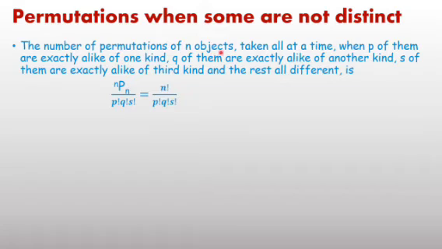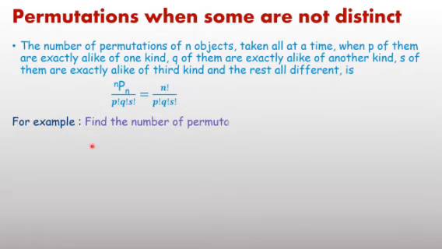Number of permutations of n objects taken all at a time, when P of them are of one kind, Q of another kind, and S of a third kind, the remaining are different. Taken r at a time is nPr, but here all letters you are going to take at a time. Therefore nPn upon factorial P into factorial Q into factorial S, and the value of nPn is factorial n. So the result is factorial n upon factorial P into factorial Q into factorial S.